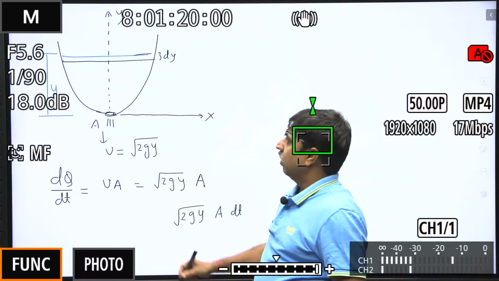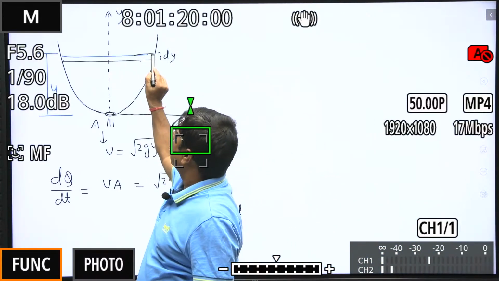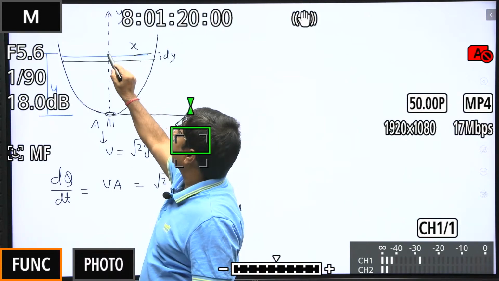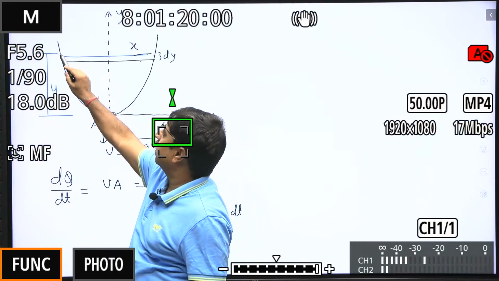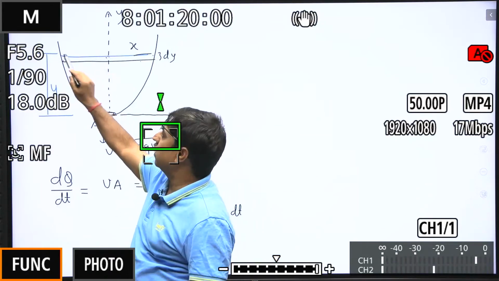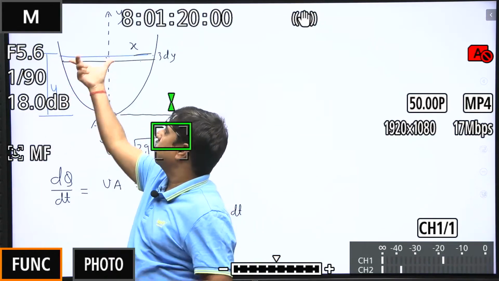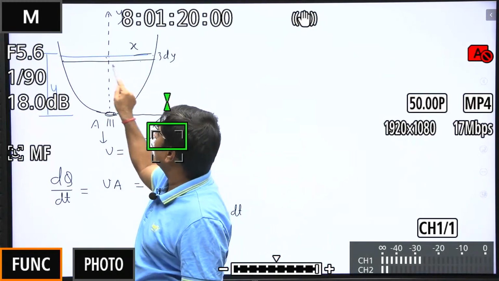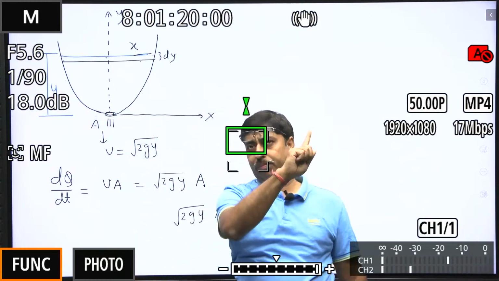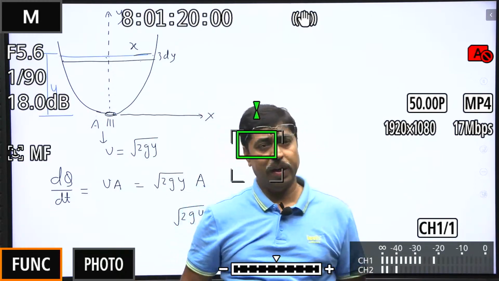Look at this. Let us say here the x coordinate of this particular point is x. This is x. This container is symmetrical. This point has a coordinate of minus x. This length is x. This length is x. So the area of cross section of the container over here is pi x square. It is a circular cross section of radius x.